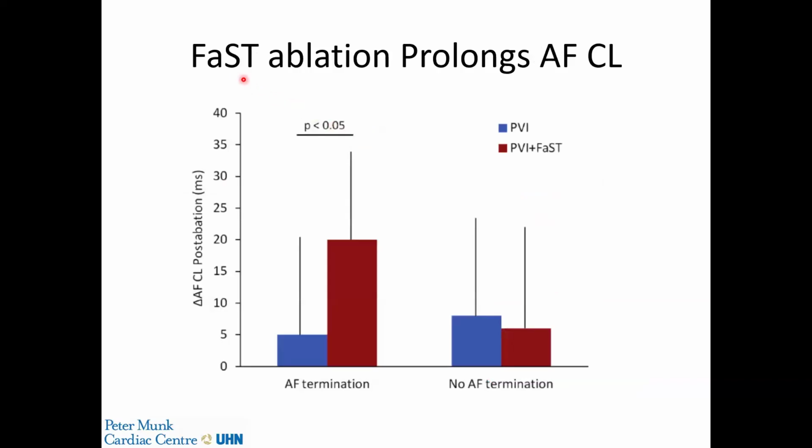We were also able to demonstrate that FaST ablation does prolong AF cycle length, so it does influence atrial electrophysiology. When you compare the change in AF cycle length post-ablation between patients with AF termination versus no AF termination, what you see is when you actually do terminate AF, you end up prolonging AF cycle length more if you undergo FaST ablation compared to only PVI alone. But if there's no AF termination, the change in AF cycle length is no different between patients getting FaST ablation versus those getting PVI alone.